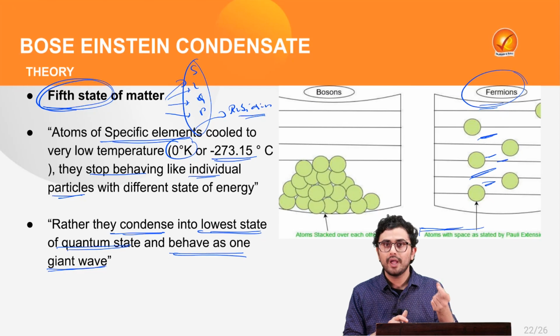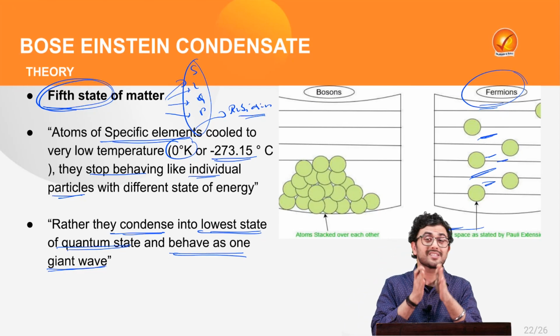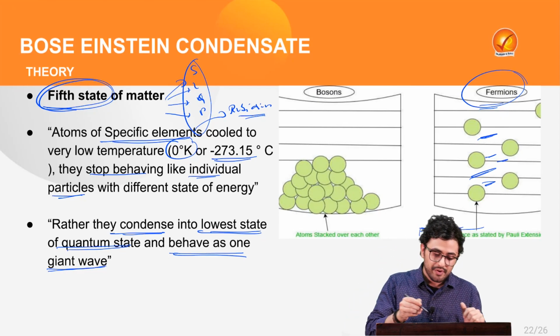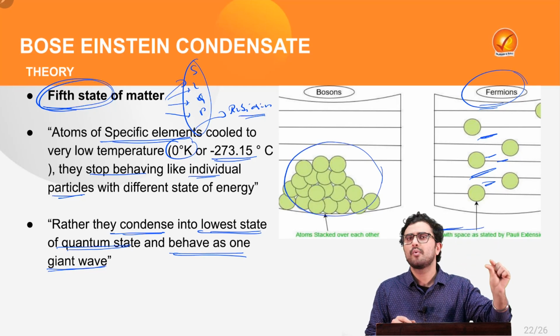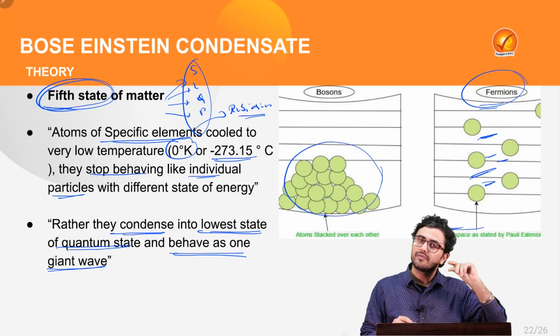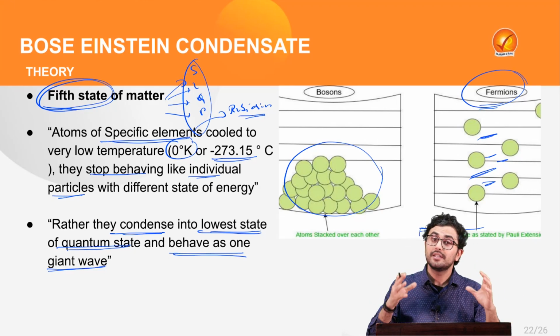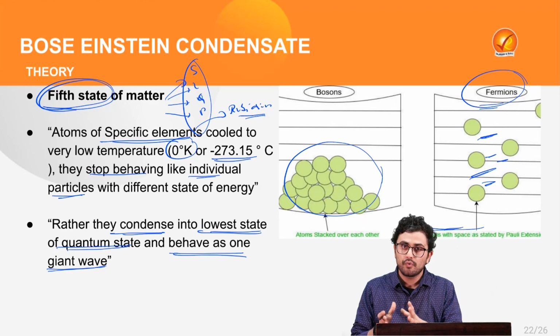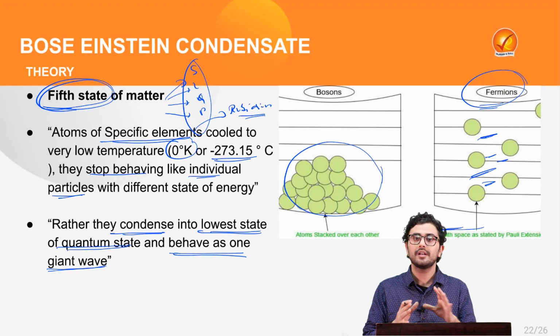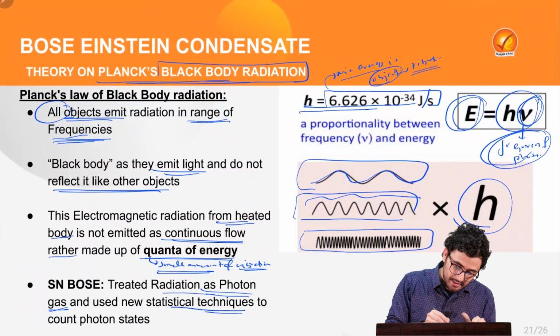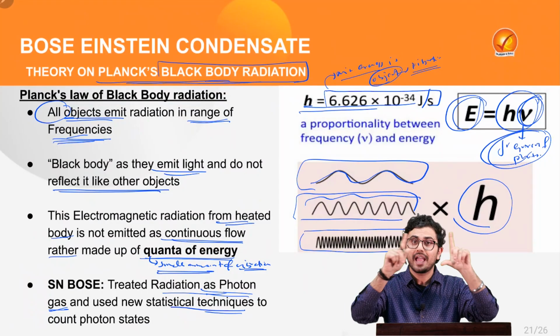But there do exist subatomic particles which can be stacked over each other to any small, infinite volume which we can think of. And this was the idea coming from the Bose theory, where he took radiation as a gas.